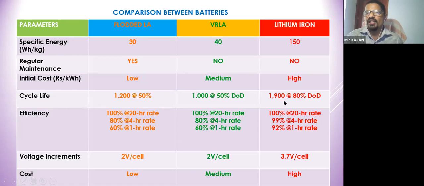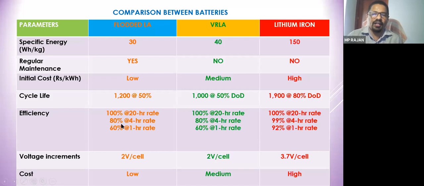But here you can see the lithium ion battery has a very long life even at 80% DOD. It is called a deep cycle battery. 80% of its full capacity can be discharged, but still its cycle life is 1900. So the lithium ion battery is very robust and reliable and has a long life. It can be used, but the cost is very high.